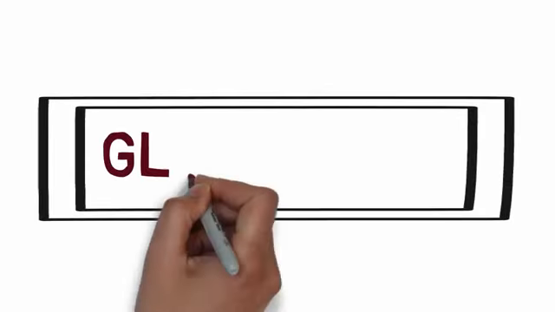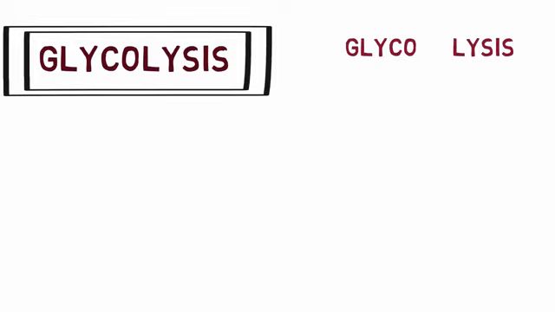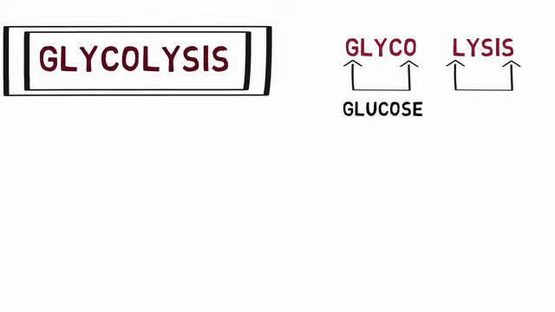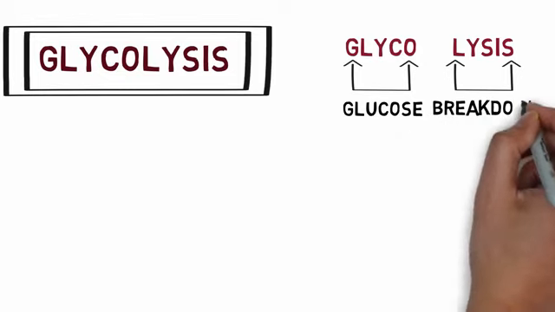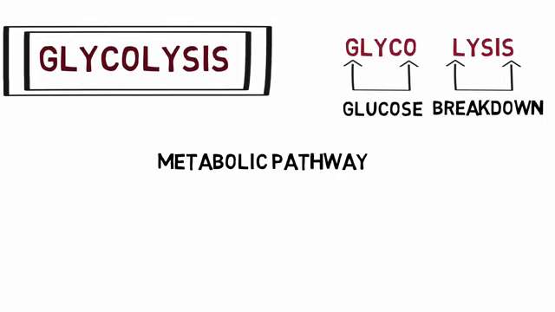In this video, we will study about the process of glycolysis. The word glycolysis is made up of two words. The word glyco means glucose and the word lysis means breakdown. Glycolysis is a metabolic pathway that involves systematic breakdown of glucose to produce energy. And glycolysis takes place in the cytosol of the cells.